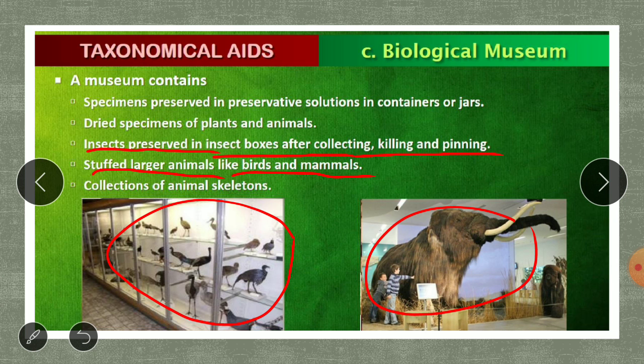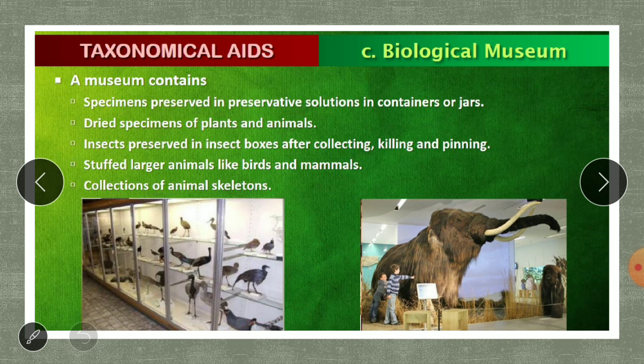It also contains a collection of animal skeletons. Hence, a museum contains specimens preserved in preservative solutions, then dried specimens, insects in insect boxes, stuffed larger animals, and also animal skeletons. So this is about the biological museum.